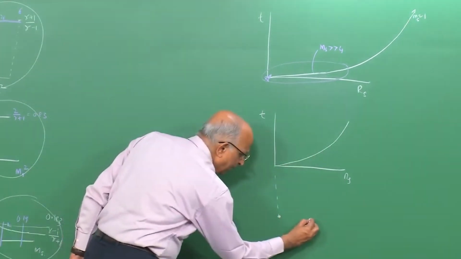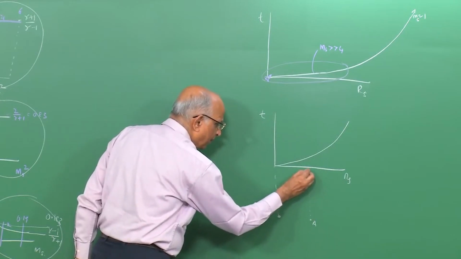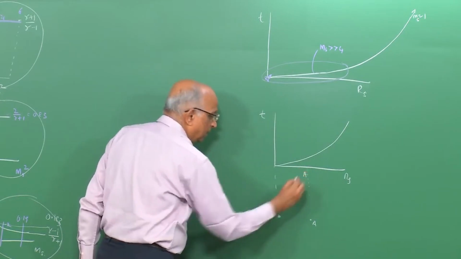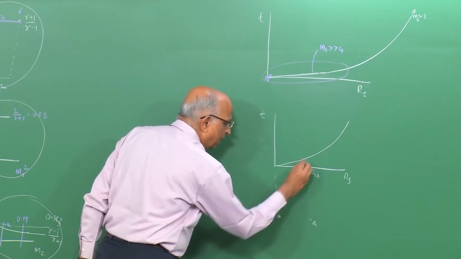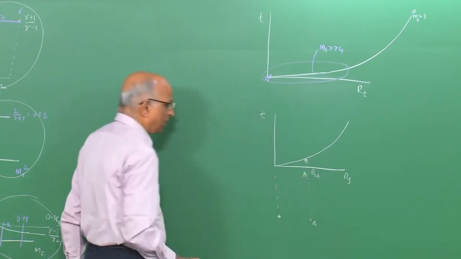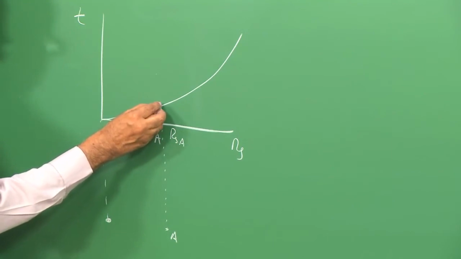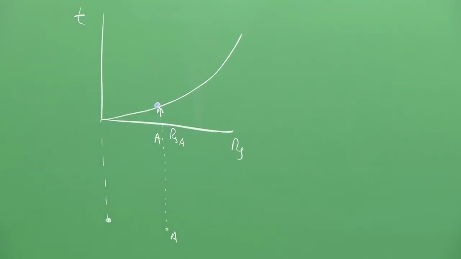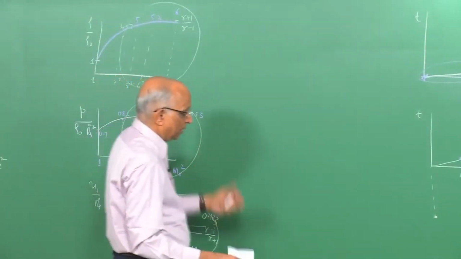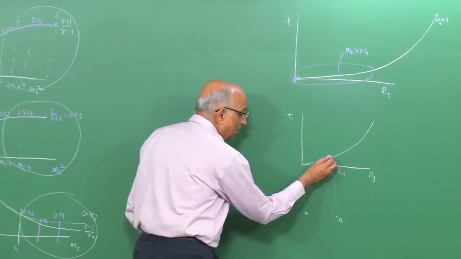Let us say a point A over here. When the shock is at point A, the radius is Rs A. What happens at this radius? Maybe the point A enters the blast wave over here. And what happens when it enters? The pressure behind it increases very rapidly, and what happens to the pressure? Since the Mach number is quite high, p by rho naught Rs dot square is given by the value 2 over gamma plus 1. That means this is the pressure behind the blast wave.